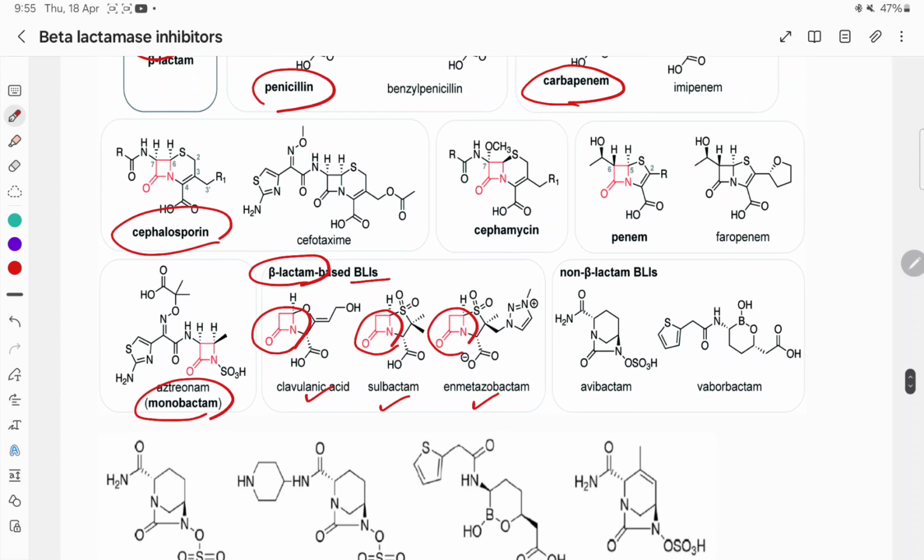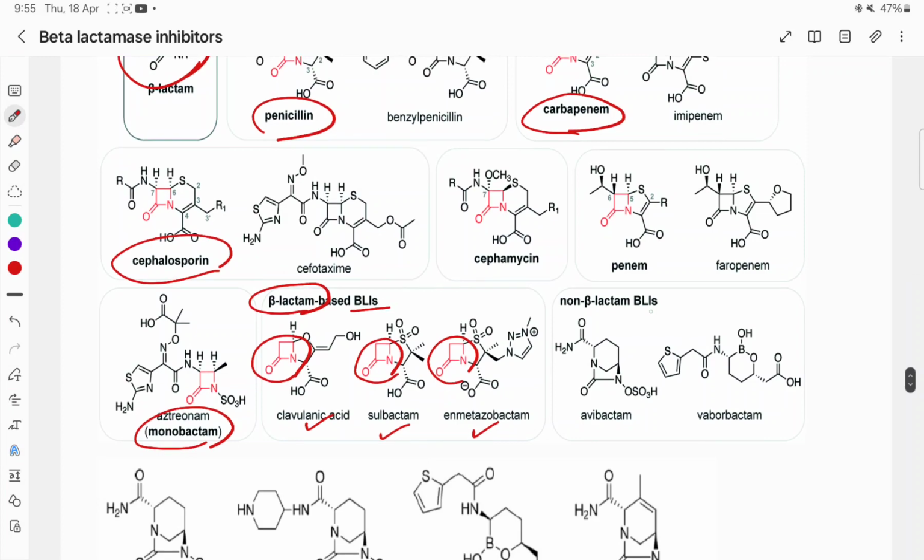But the beta-lactamase inhibitors without a beta-lactam core, we can call non-beta-lactam inhibitors. You can see this bicyclo, this is cycle 1 and this is cycle 2, bicycloalkanes, aza-bicycloalkanes and the boronic acid derivatives, so vaborbactam, avibactam.